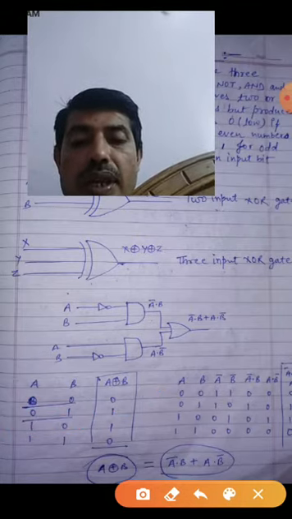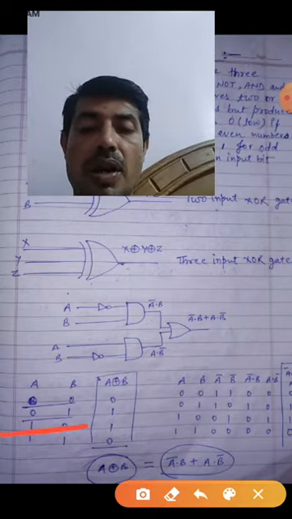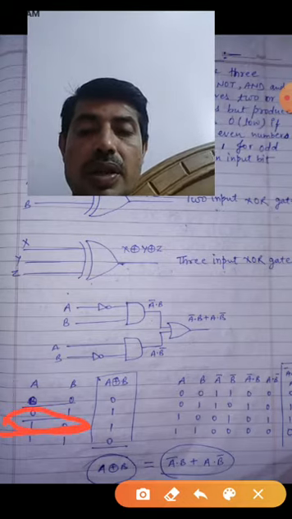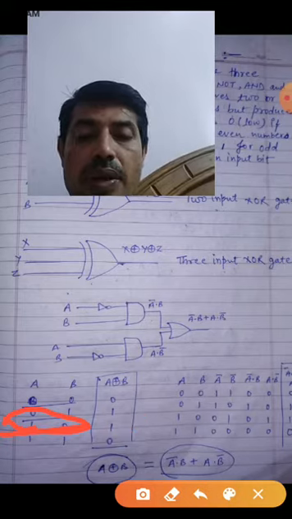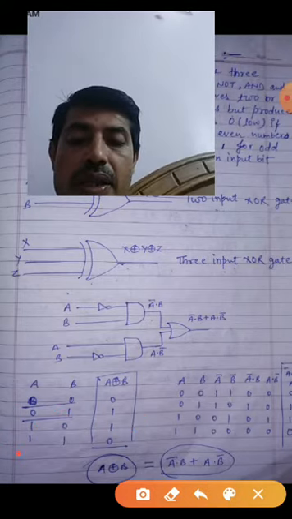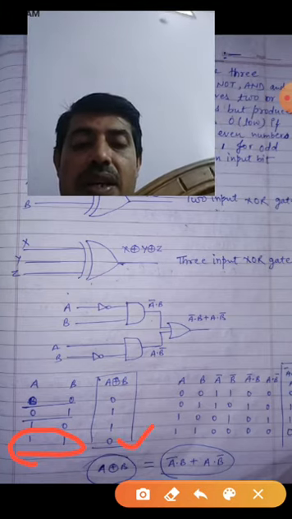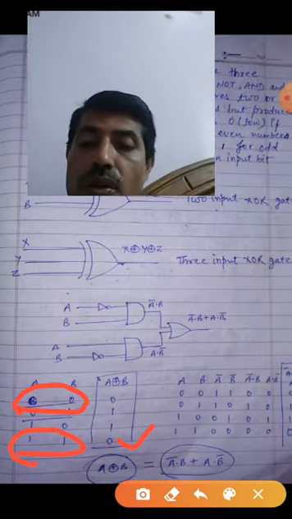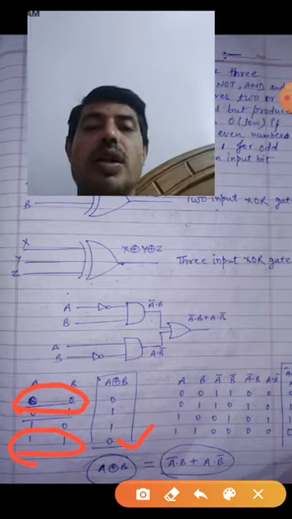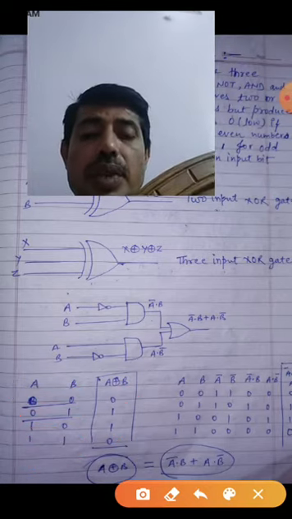So you see here once again. Look here, 1 0. What can you see here? The number of ones in this one, only one is here. So it will return 1, means what? Odd. So this one is returning 1. But look here, in this input combination, how many ones? 2 is what? Even. That's why it is returning 0. Look here, in this one there was no one, 0 is what? Even. That's why it is returning 0. So this is the logic for the XOR gate.